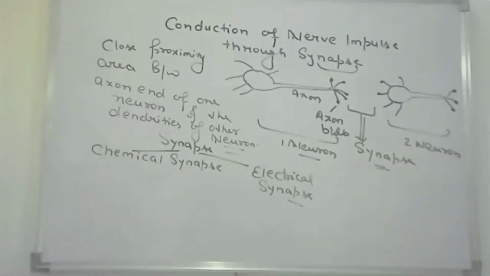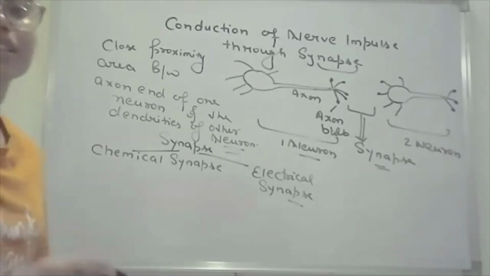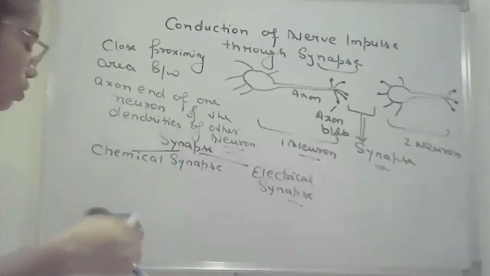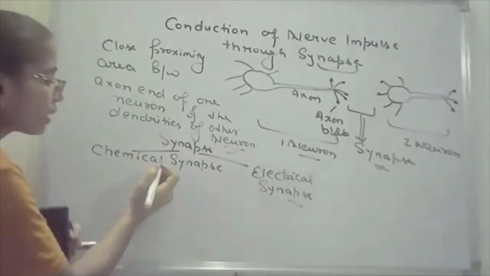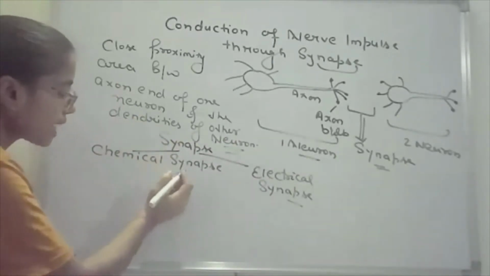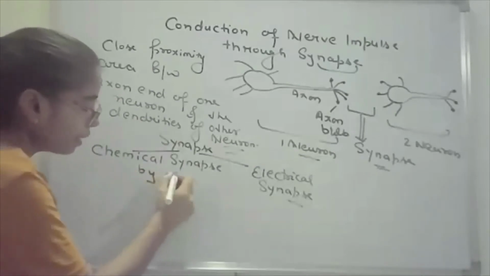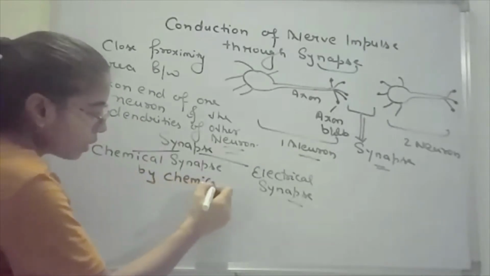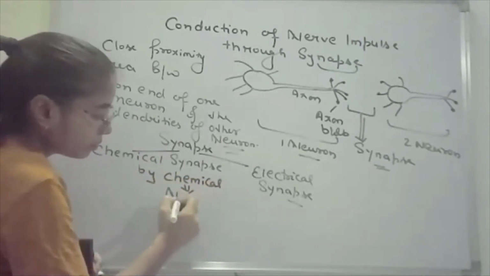In the chemical synapse, the conduction of the impulse from one neuron to another through the synapse takes place with the help of a chemical, and these chemicals are known as the neurotransmitter.